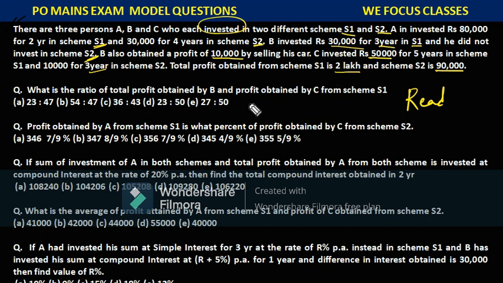Means we should be able to relate investment and time period to profit. If you write the ratios of investment into time period, you'll get the profit ratio. That should come into your mind: investment into time period for the first person and the second person, their ratios will give us the profit ratio. This should come into your mind.